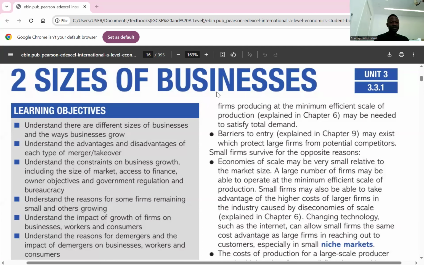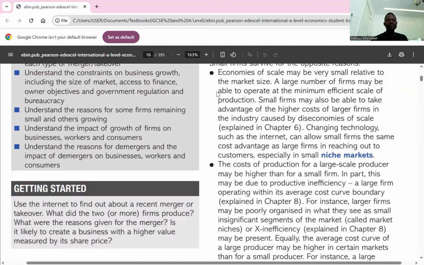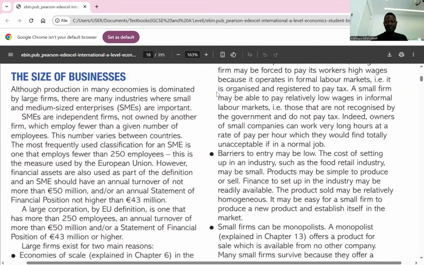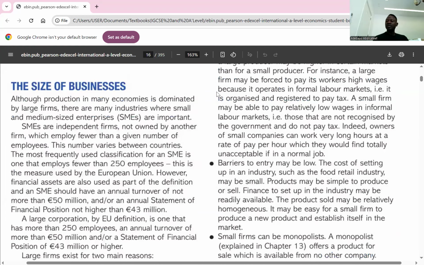This is going to be economics, A level, chapter 2, size of businesses. When we talk about size of businesses, we're talking about how big or small a business is. This applies to how big or small businesses are compared to one another. So when you talk about the size of a business, we're simply comparing one business to another in terms of how big or small they are.